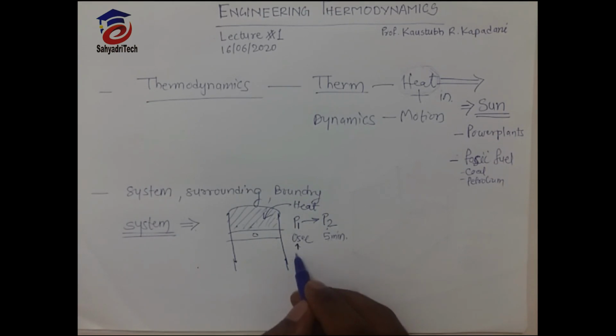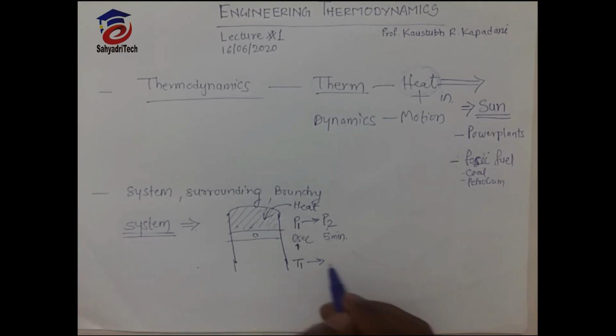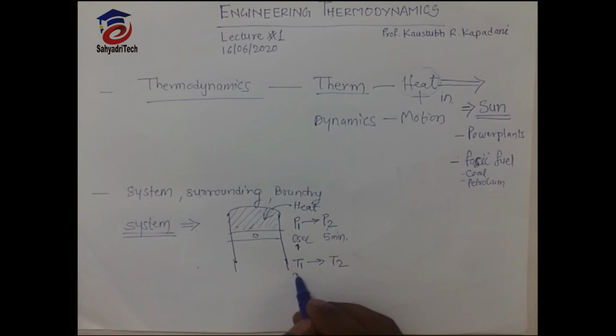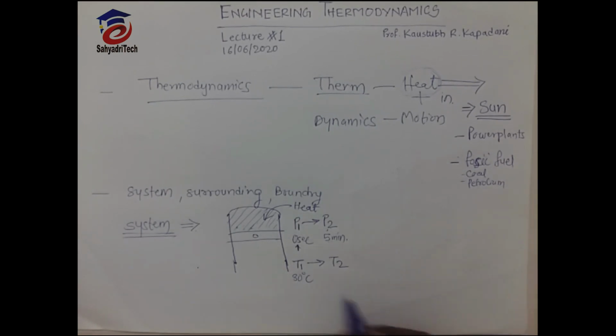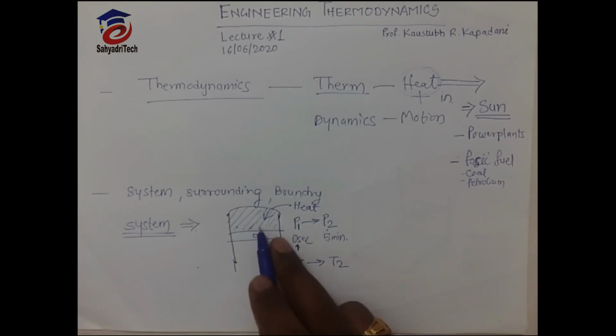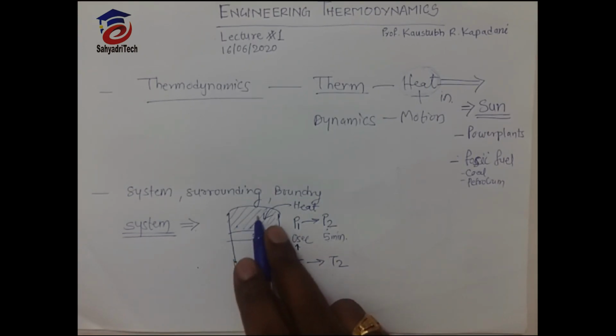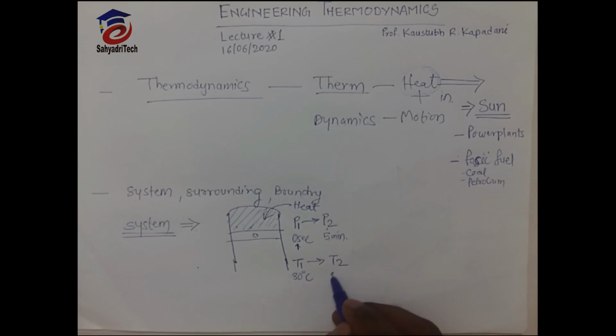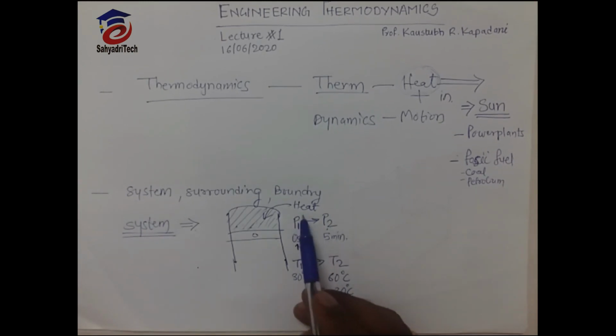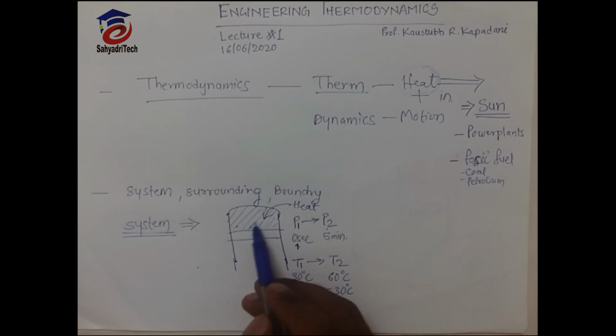It will also increase, from T1 to T2. Suppose temperature here is 30 degrees Celsius, and when heat is added, after 5 minutes the temperature of this gas inside is 60 degrees Celsius. So there is a change in temperature of 30 degrees Celsius. Because of heat addition, the temperature and pressure of this gas have increased.